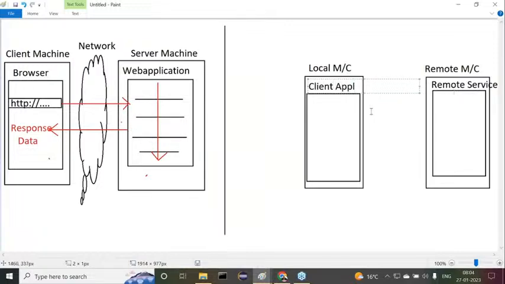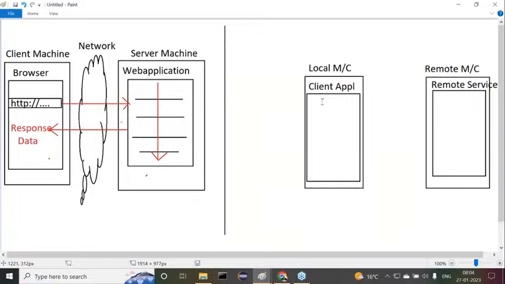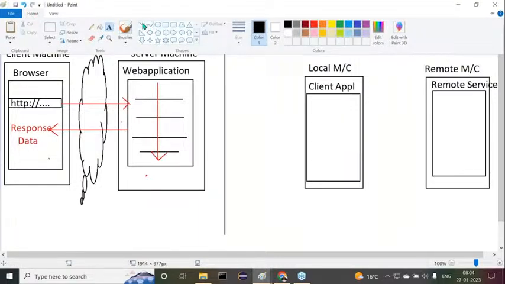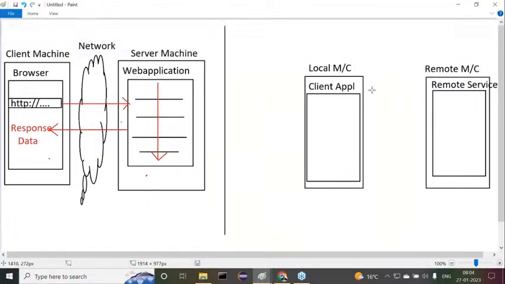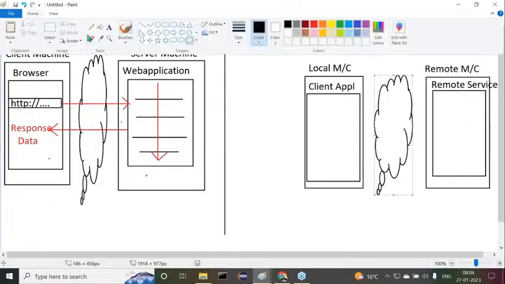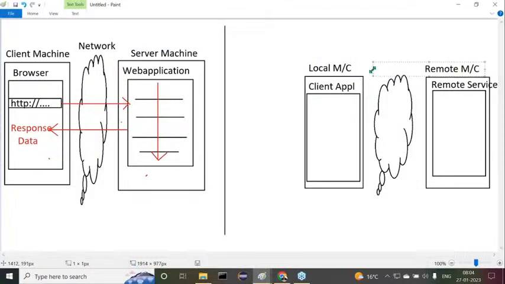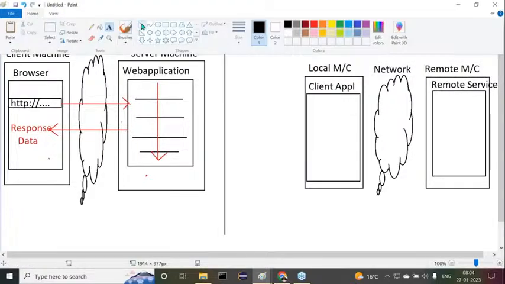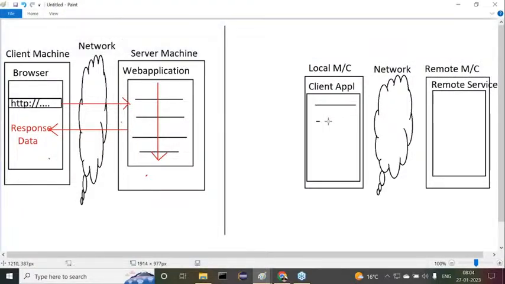This is the remote service, and this is a client application. This is not a browser. Please remember this. This is not a browser. Observe carefully. Now here, between these two, you are having a network. Everybody understand this point here? Network. Okay, fine. Here we are able to have a set of functionalities. This is not a browser. At the same time, here also a set of functionalities are available.